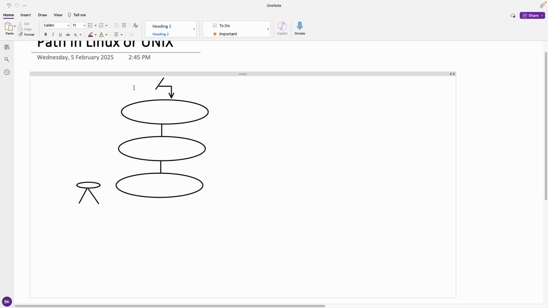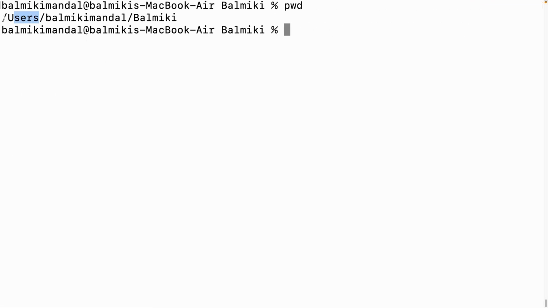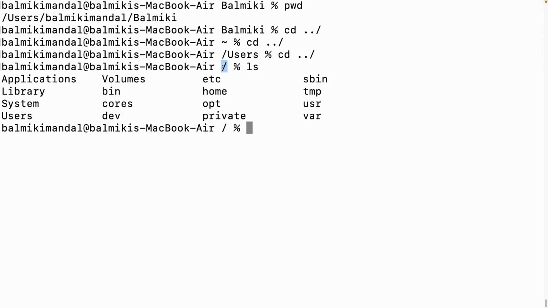Slash is the starting point of the Linux or Unix file system. So what is the user? This one. Before the user, my slash is there, and that is the starting point of the Linux and Unix machine. Let's see it with cd as well. Slash is the starting point of the Linux or Unix operating system. Whatever folders and repositories there are, all are present under slash only. That's why we say that before the user, slash is there. Slash is the starting point.